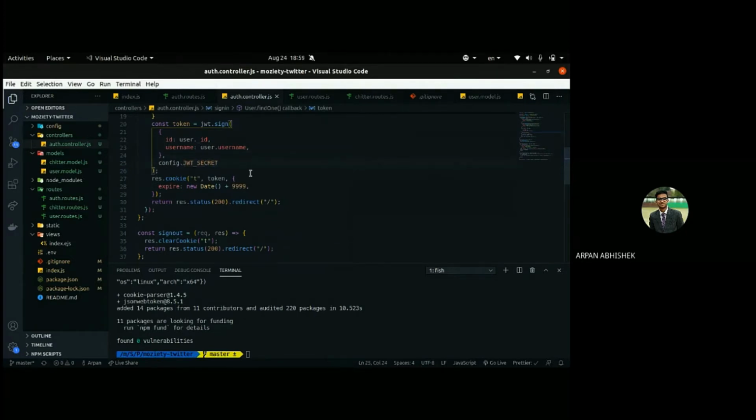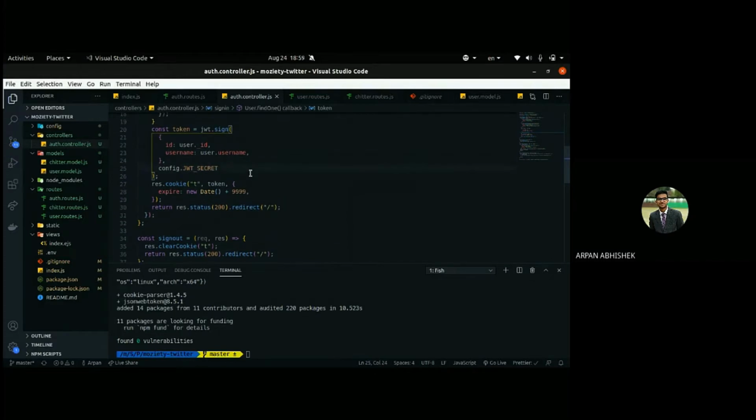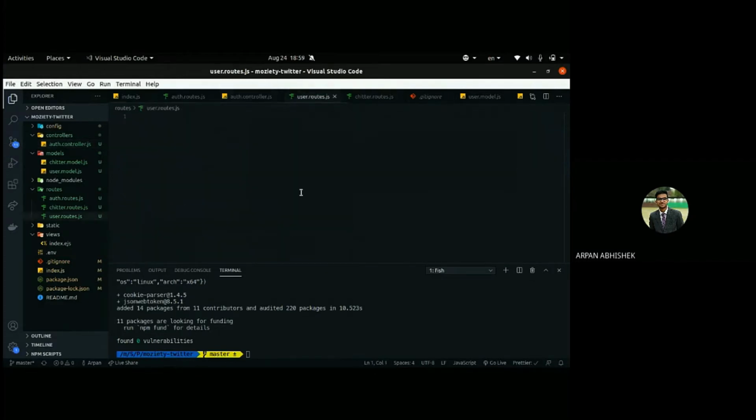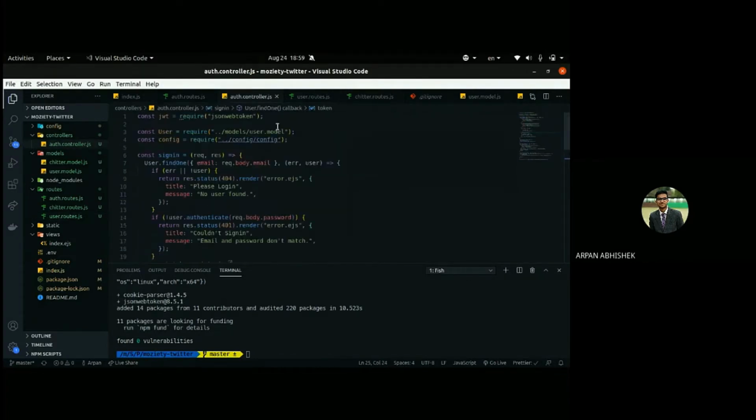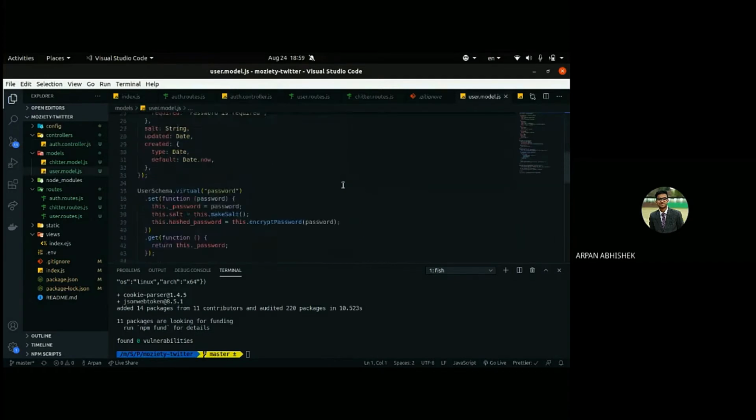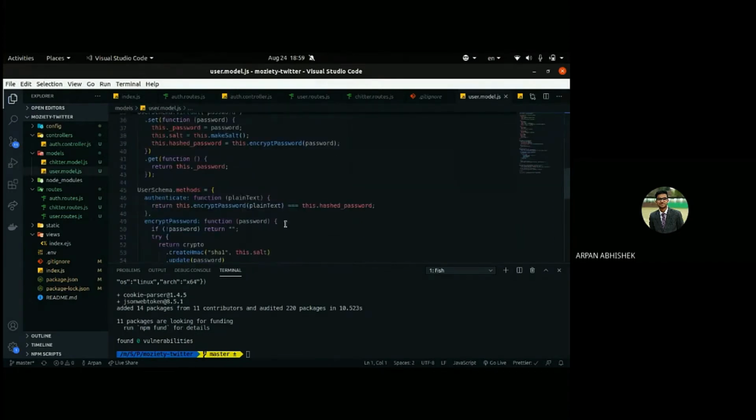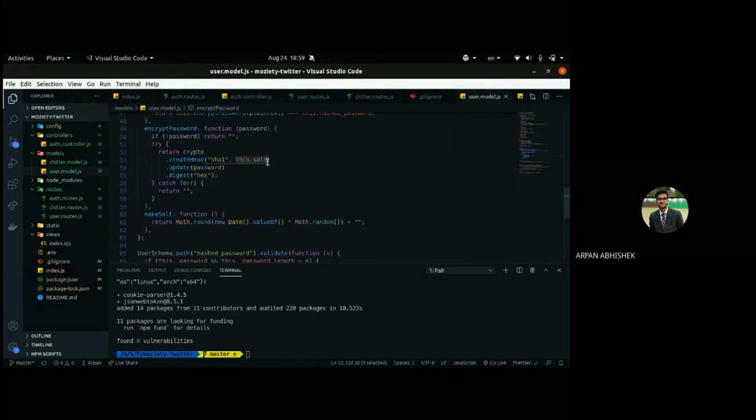Like we were doing with salt, right? If you recall, in the user model, the hashed password was being generated based on this salt, so it was a unique token for that user, right? Do you recall this?